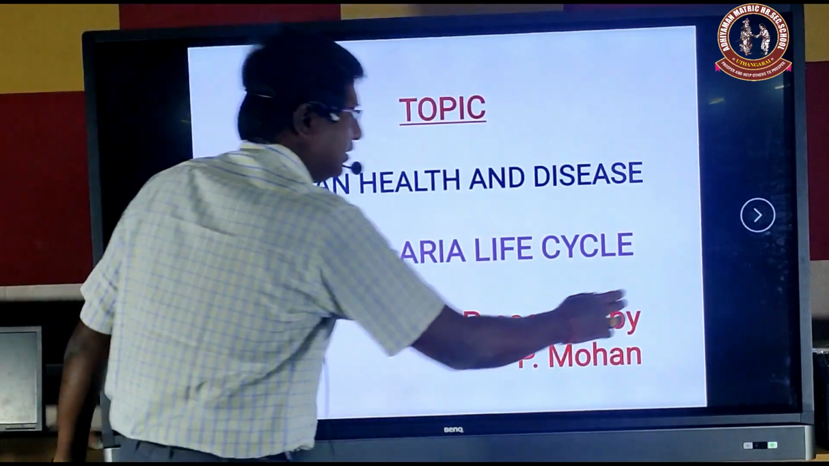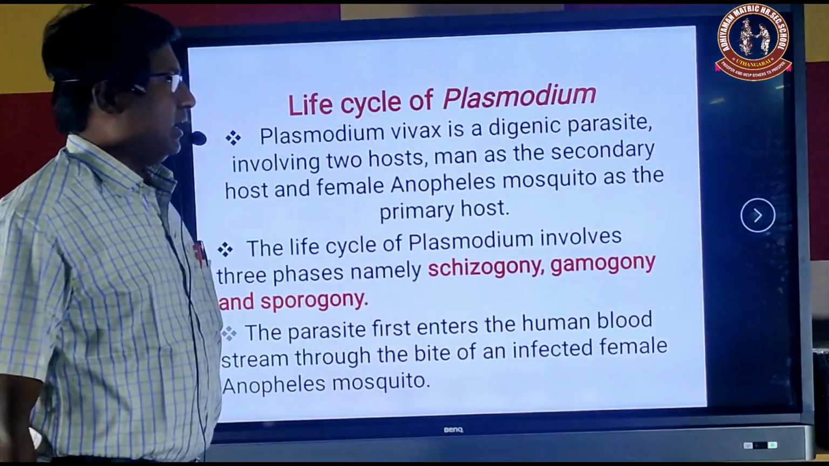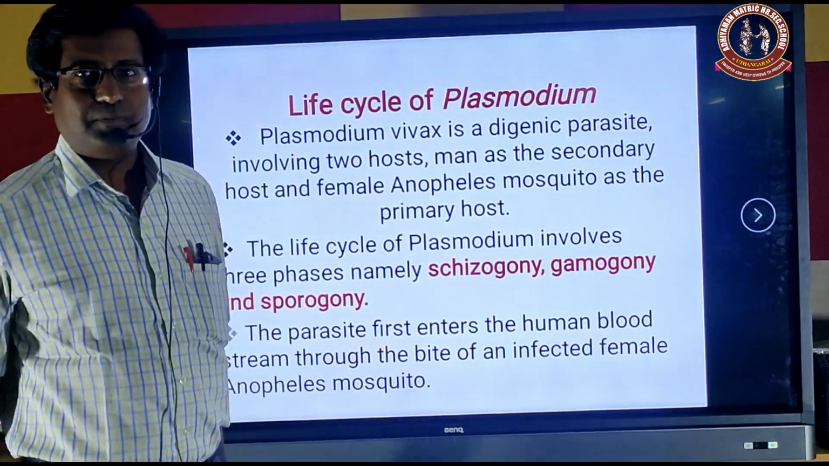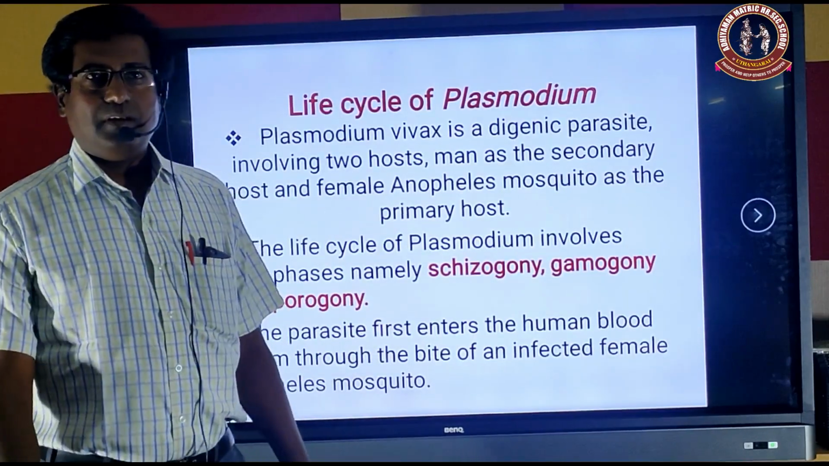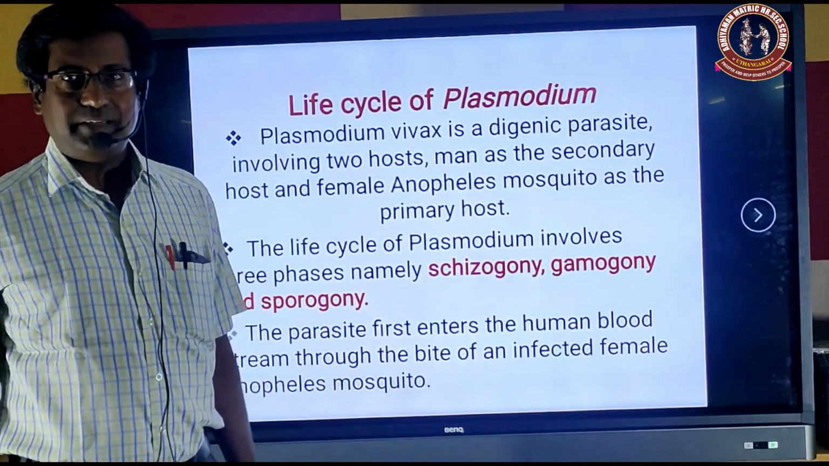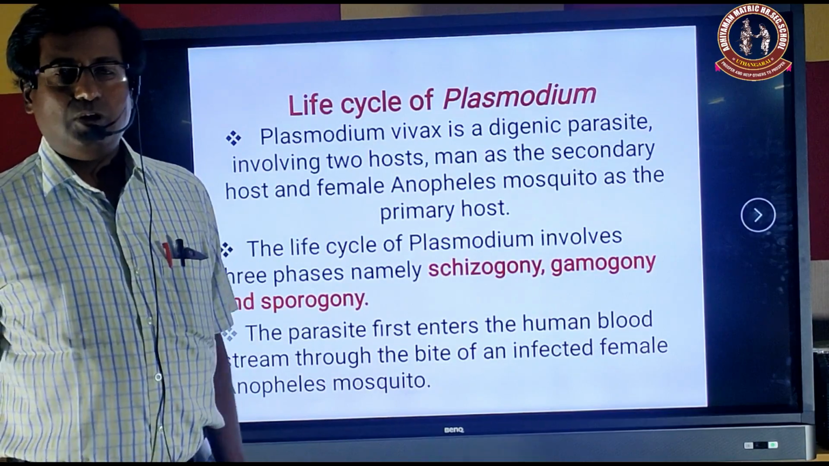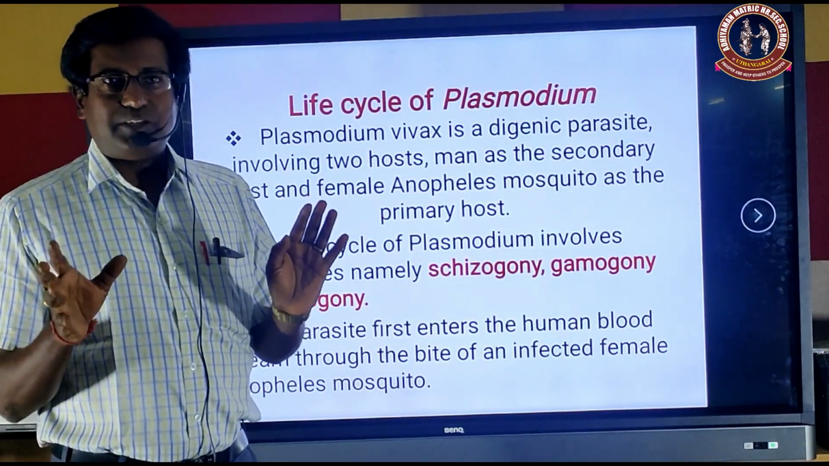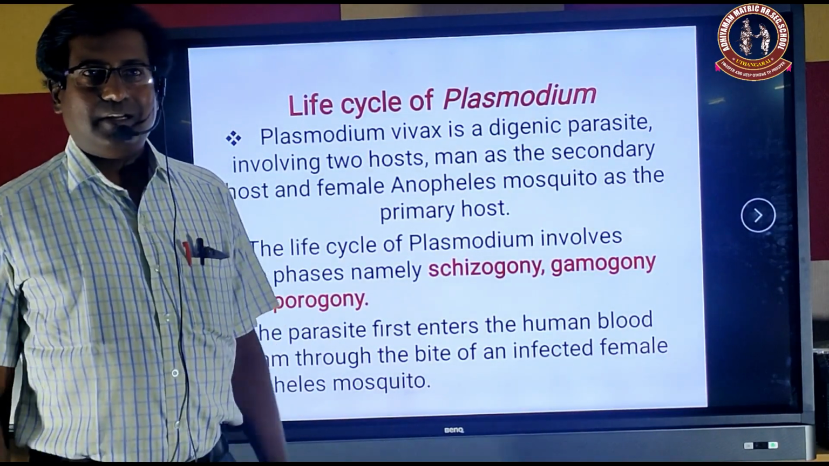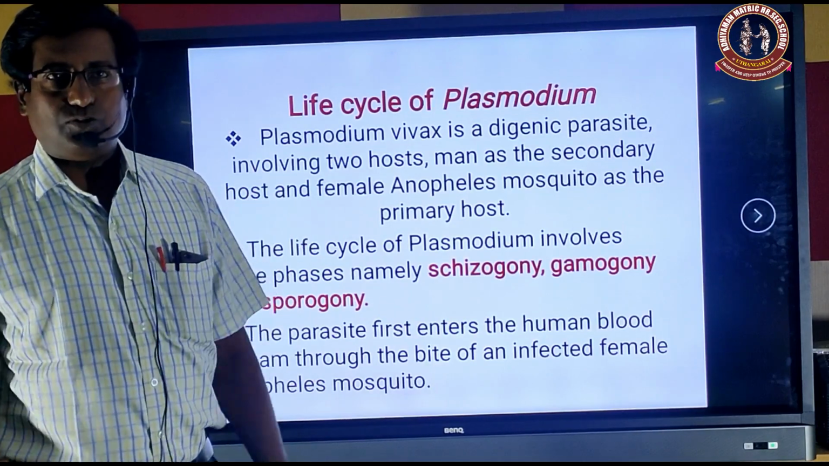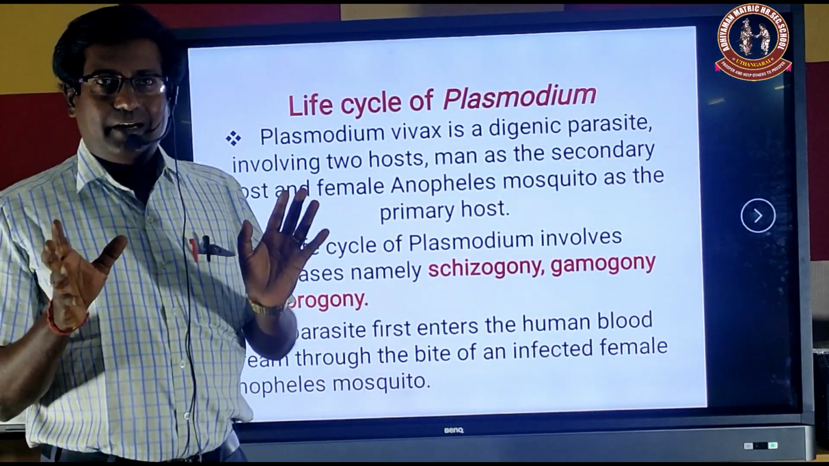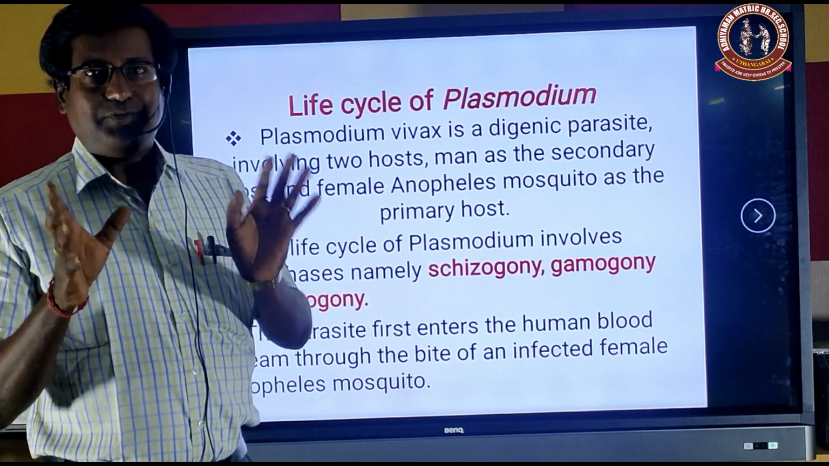Let us see now the life cycle of Plasmodium. You know, the Plasmodium is a digenetic parasite. That means it requires two hosts. One is the female Anopheles mosquito, the primary host. The second, the man, is the secondary host. The two hosts are needed for the Plasmodium to complete its life cycle.